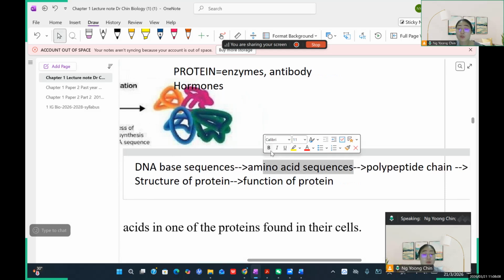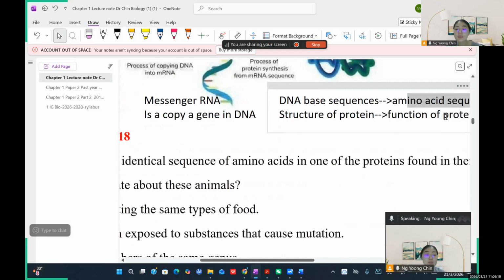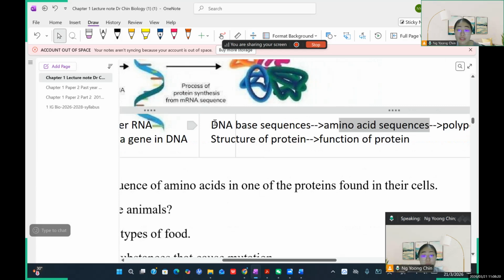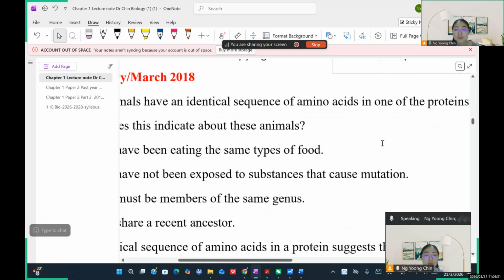You have about 20 amino acids, and these 20 types can join in different sequences, so they will produce different polypeptide chains. So the important point you need to know: any change in the DNA base sequence will cause a change in the amino acid sequence. That's all. Okay? So your answer is which one?